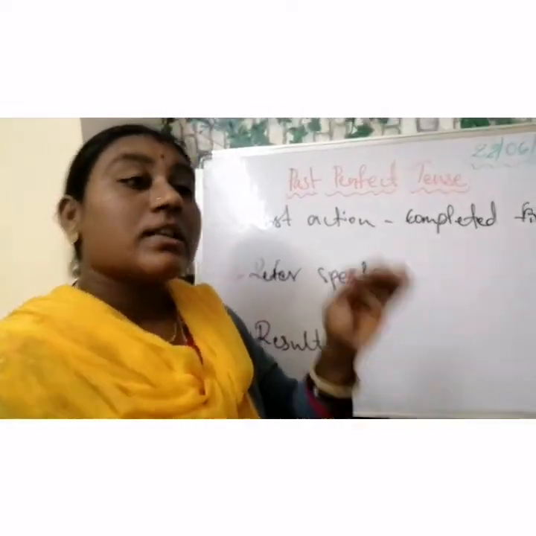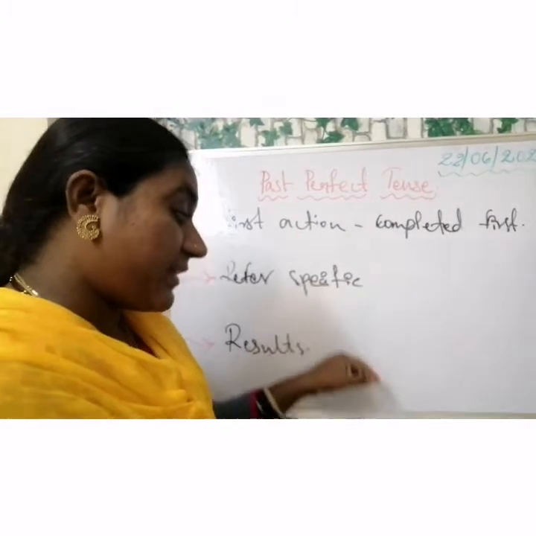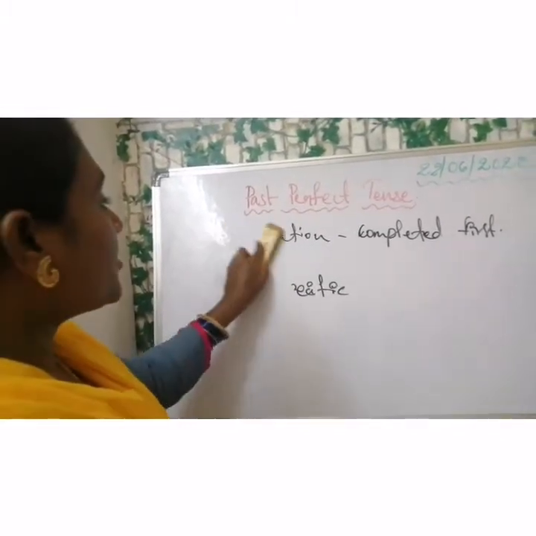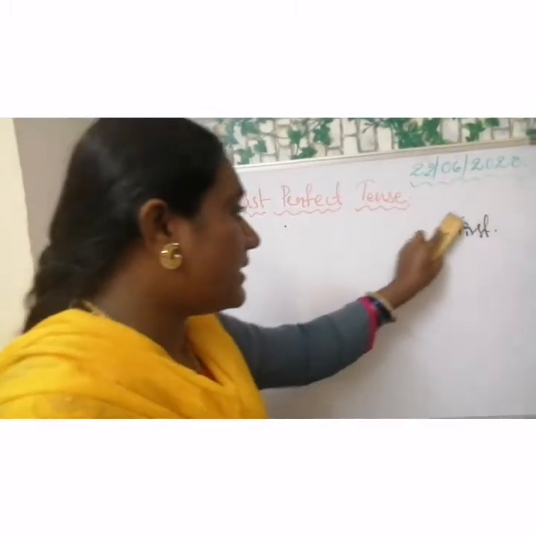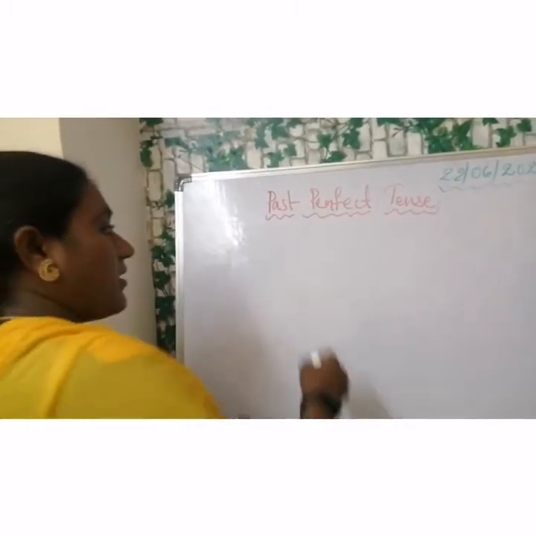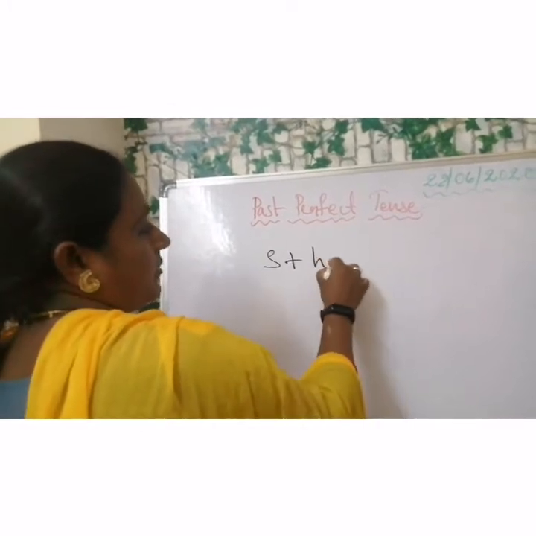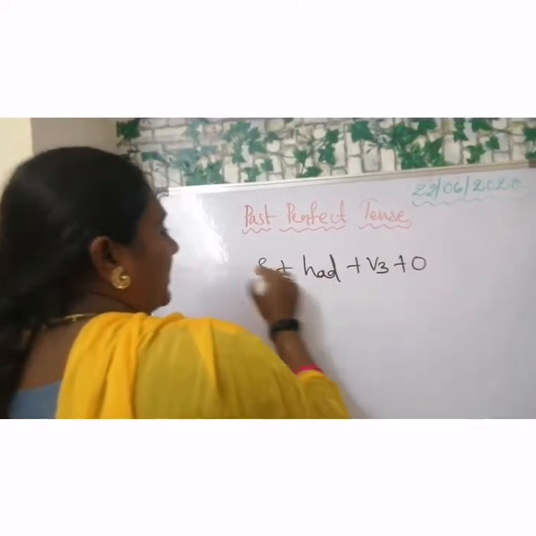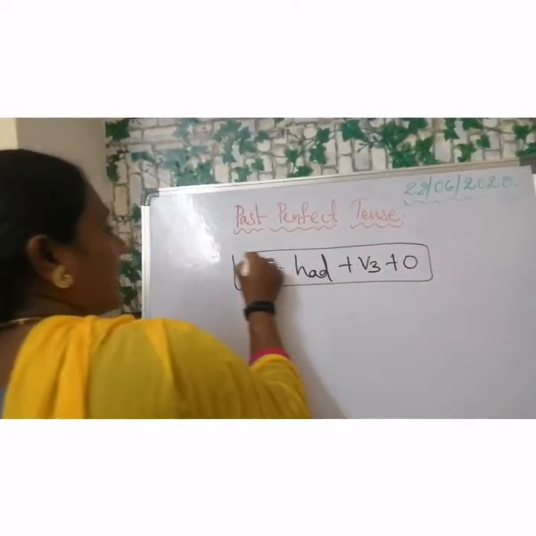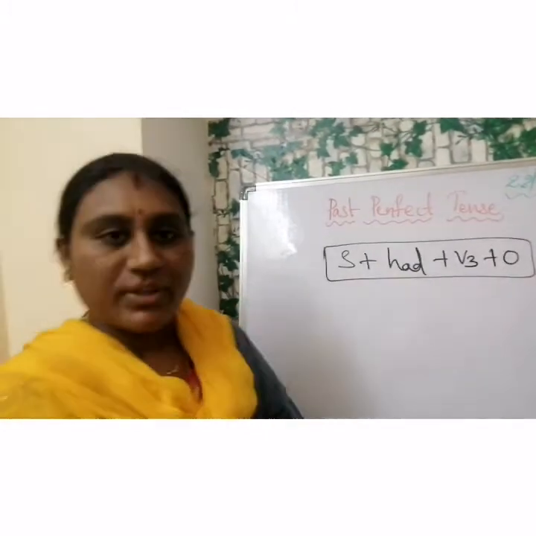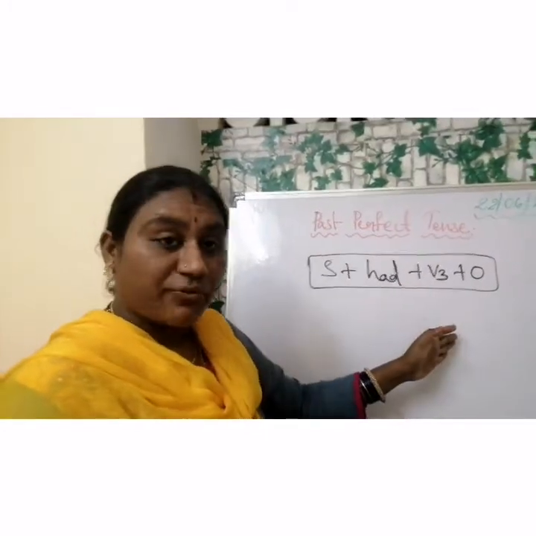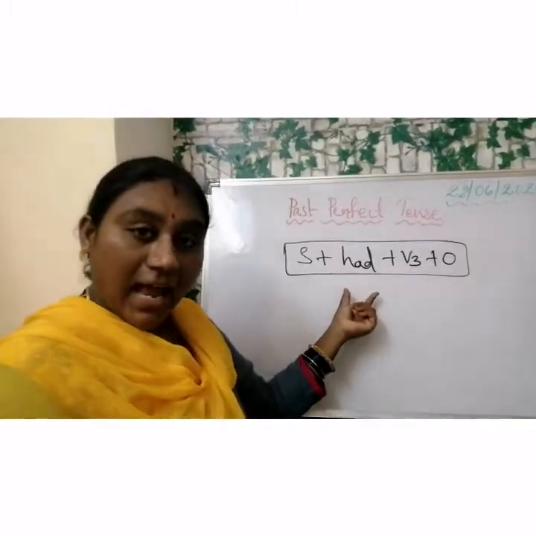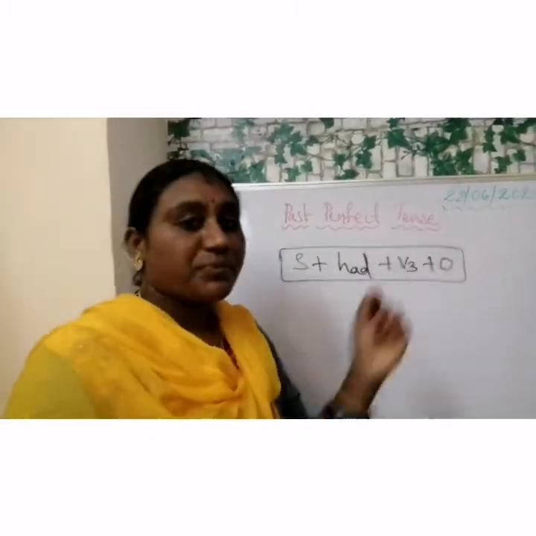The structure of past perfect tense is: subject plus had plus past participle, or V3, plus object.